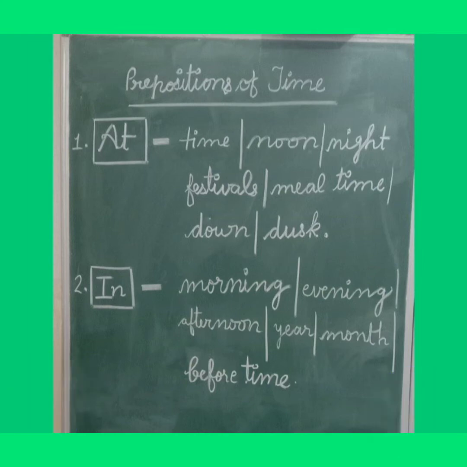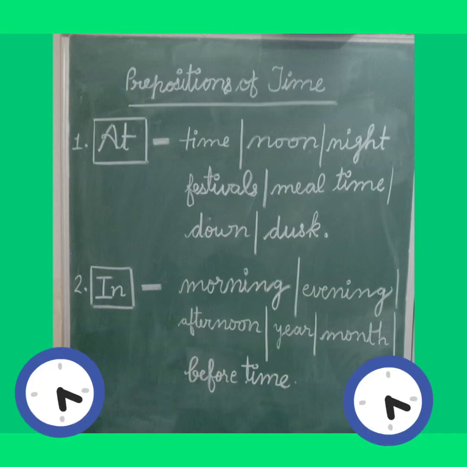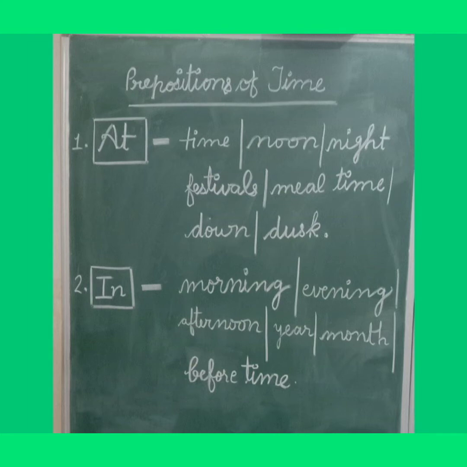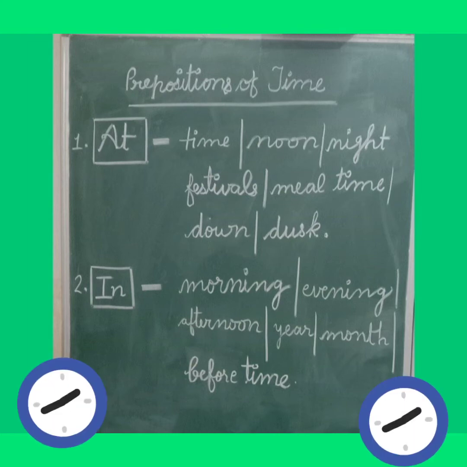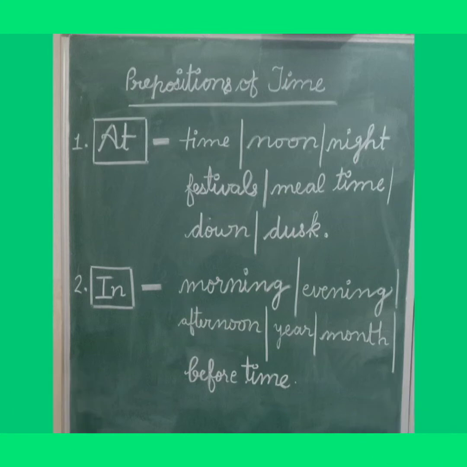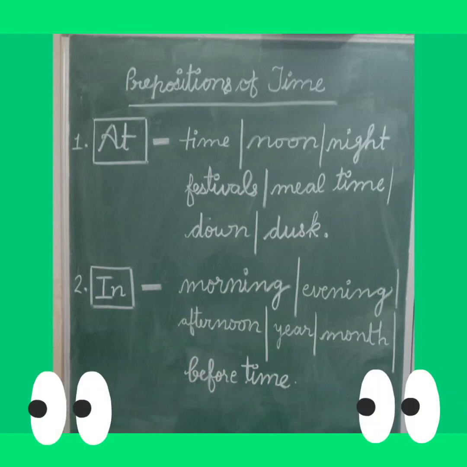Our second preposition of time is in. We use in with the morning, evening, afternoon, year, month and before time. For example, I go for a walk in the morning but my father goes for a walk in the evening. We have our lunch in the afternoon. She was born in the year 1968 in the month of December. I reach the school in time.